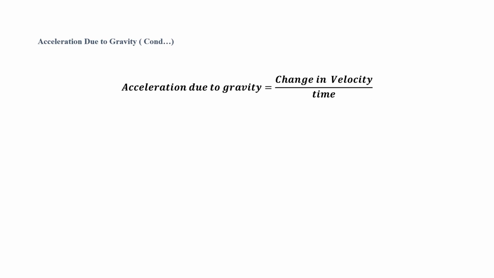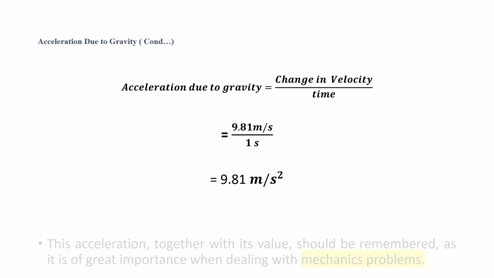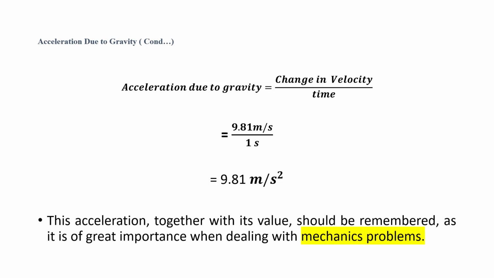Acceleration due to gravity is change in velocity to the time. Here, change in the velocity is 9.81 meter per second. Time is 1 second. So, acceleration due to gravity is 9.81 meter per second square. This acceleration, together with its value, should be remembered as it is of great importance when dealing with mechanics problems.